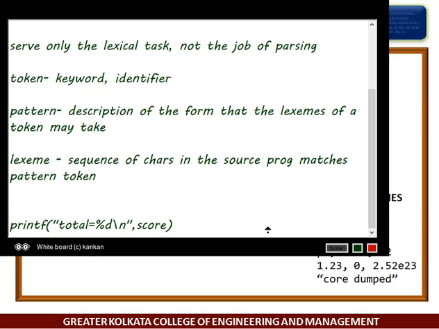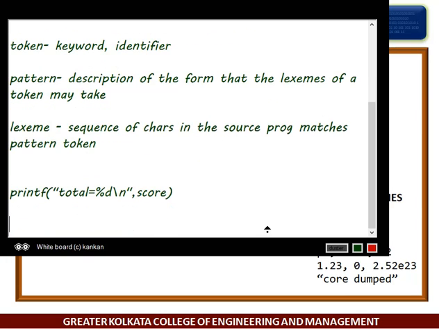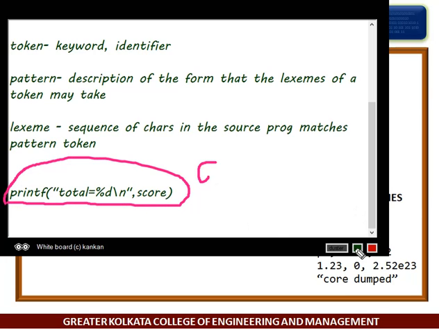So this is the code we take for the example. We are using the syntax of the C language.